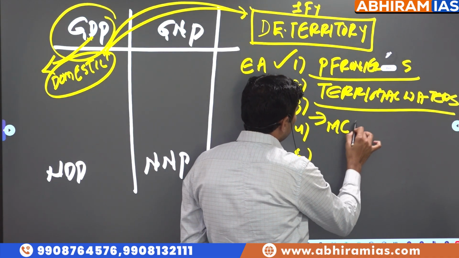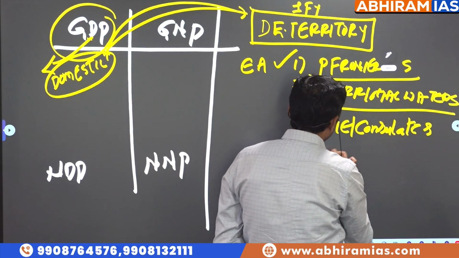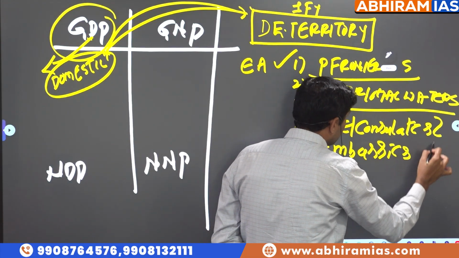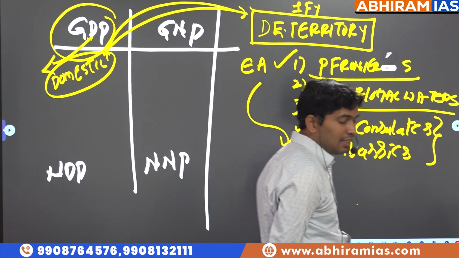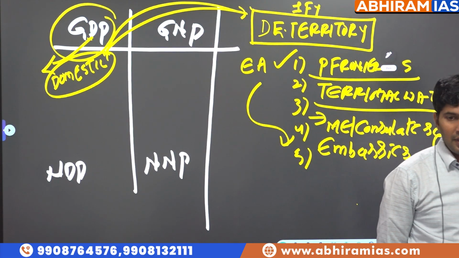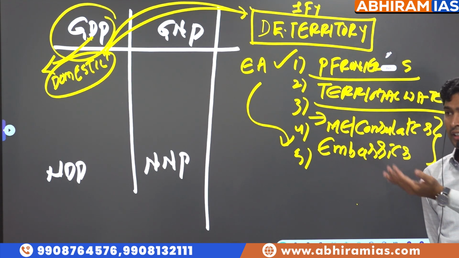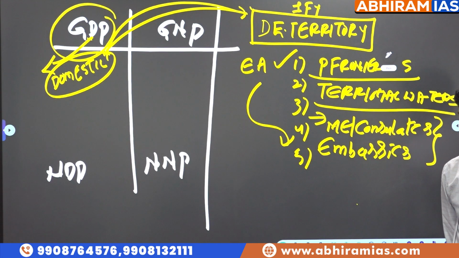Military establishments, consulates, embassies, even though they are located outside, if economic activity happens inside them, still that is considered part of the domestic economic territory. Even though they are located physically outside our country, if economic activity happens in them, they are considered part of our territory. Now, what does it mean? I'll give an example for all of them, you will understand.